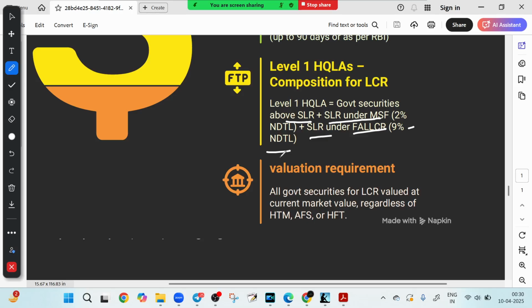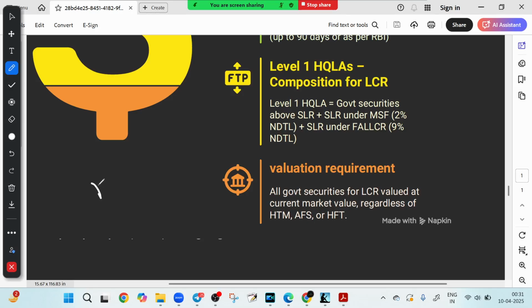Now if you look at the valuation requirement, all securities used for LCR, including those under FALLCR, must be valued at the current market price, regardless of whether they are under HTM, AFS or HFT. We have already covered HTM, AFS and HFT in our live session, and we have discussed numericals based on them.